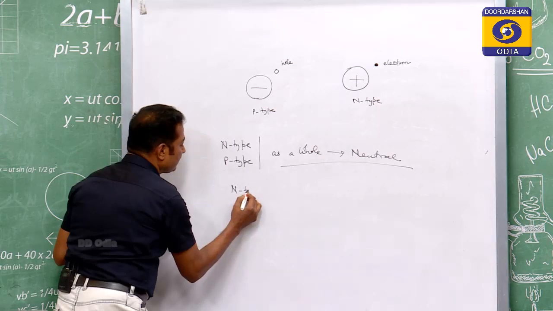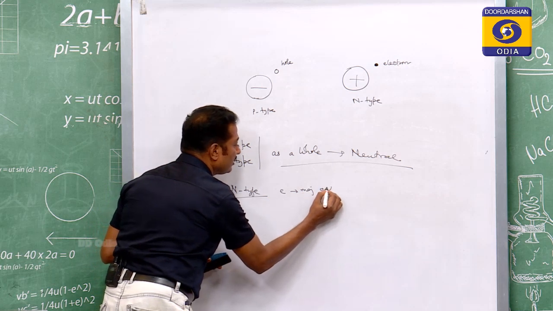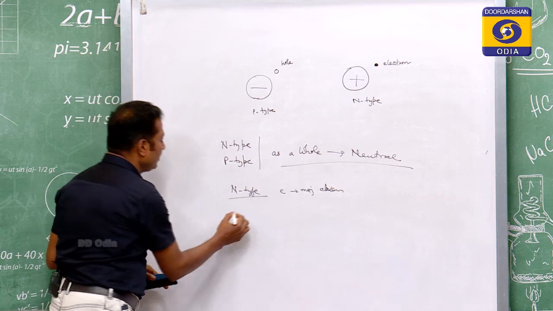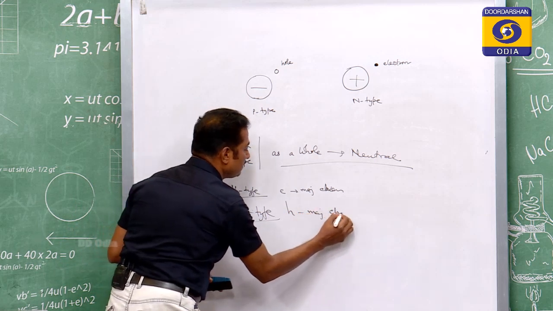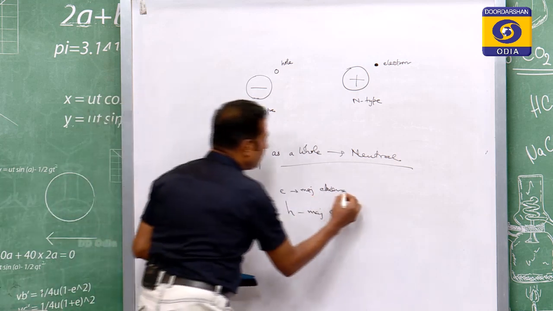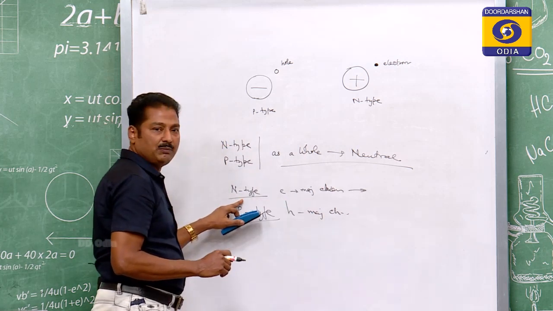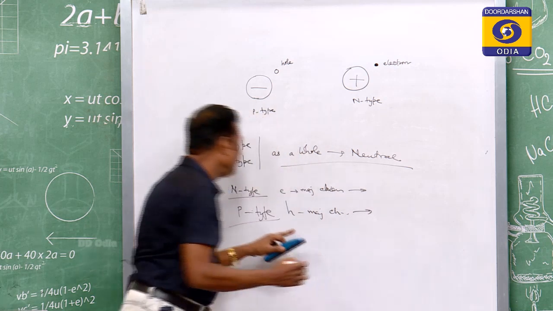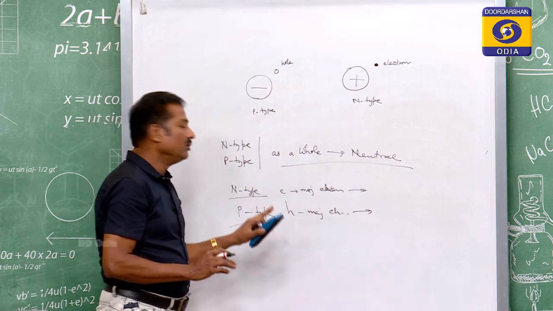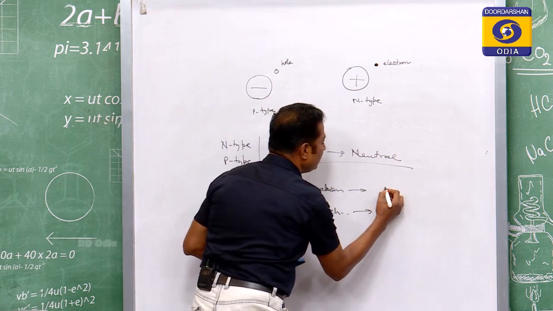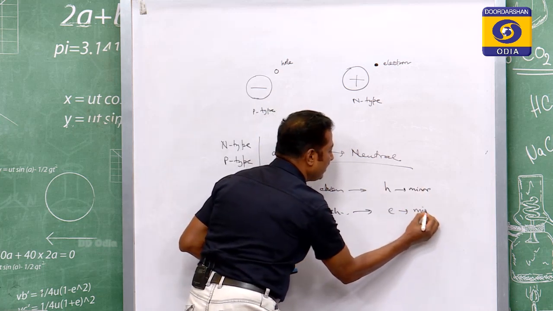For n type material, the electrons are the majority charge carriers, and for p type semiconductor, the holes are the majority charge carriers. So, when current is conducting, we should consider the electron as the carrier in n type material, and the holes as the majority carriers in p type material. In addition, for n type, the hole is the minority charge carrier, and for p type, the electron is the minority charge carrier.